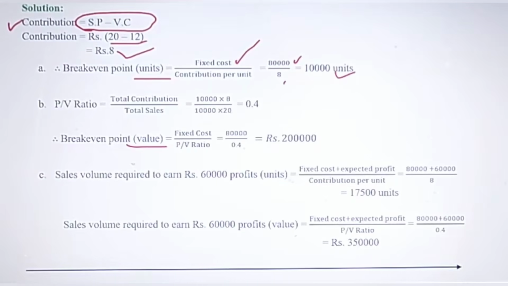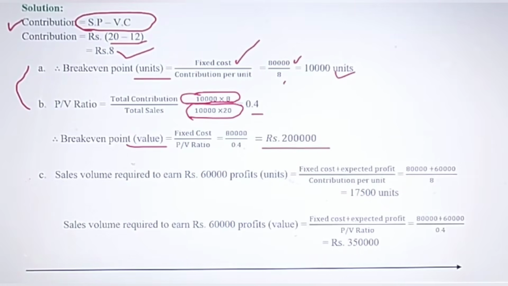Now total contribution here is 10,000 units into 8 rupees contribution per unit. So you will multiply both these terms, you get 80,000, and divide by total sales. 20 rupees is the selling price and 10,000 units is to be sold, so that will give you the value 0.4. Like that, break even point in value: break even point in units divided by PV ratio. Okay, so you will get this value, 2 lakhs, as break even point.